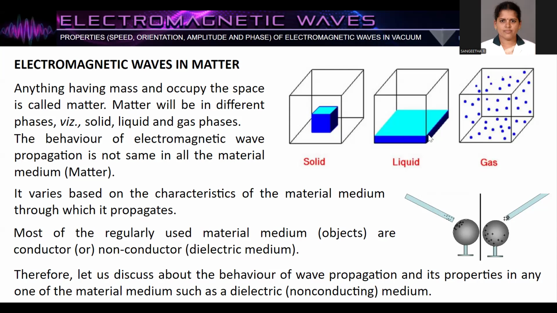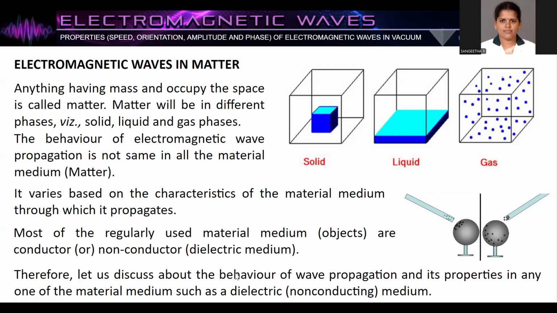So it is based on the characteristics of that material medium, that is, the characteristics of the medium through which the light is propagating. If the light is propagating in a solid medium, it will be one way. If it is propagating in a liquid medium, its behavior is different. If the electromagnetic wave is propagating in a gas medium, its characteristics also vary. So mostly the regularly used material media are conductors or non-conducting materials. So here we are going to discuss